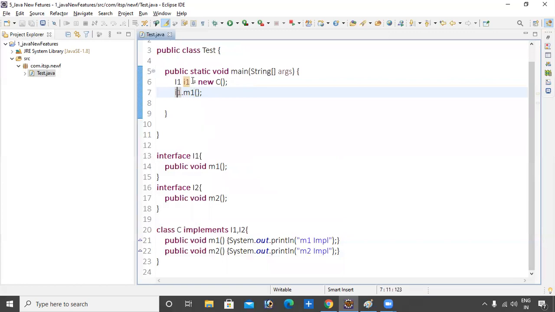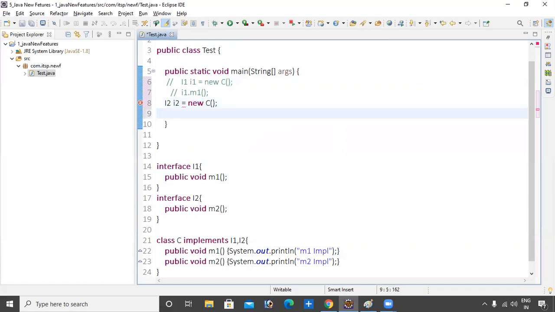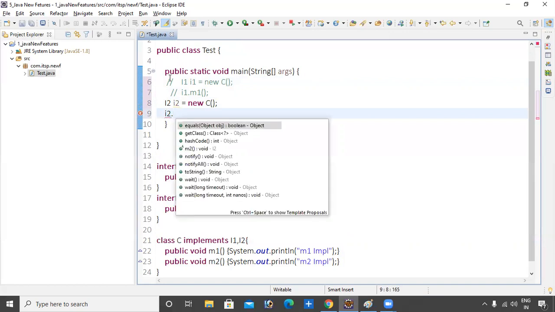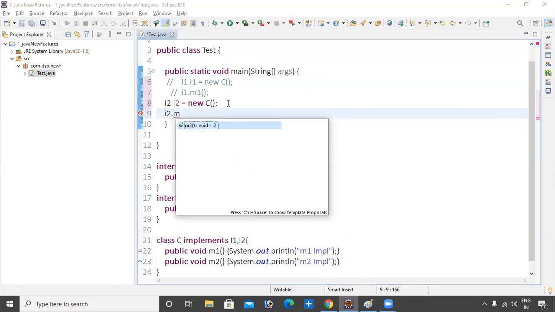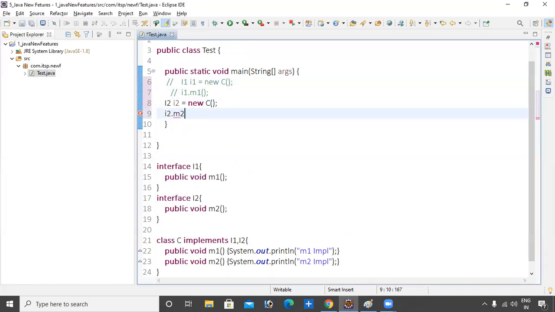If you want to call M2, comment this and create I2 i2 = new C(), then i2.M2. You can call the M2 method.